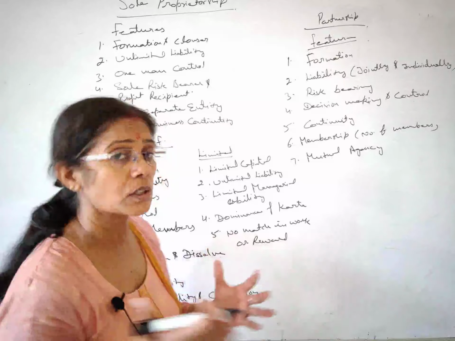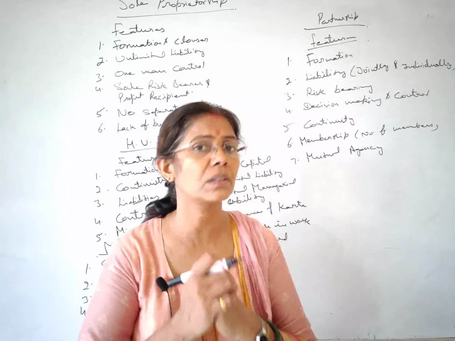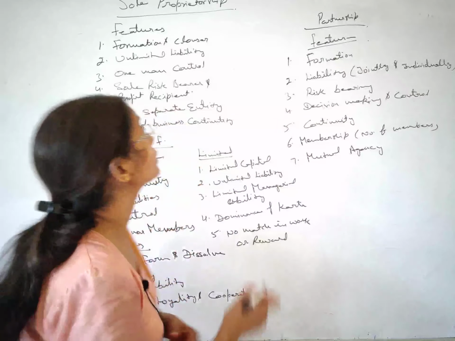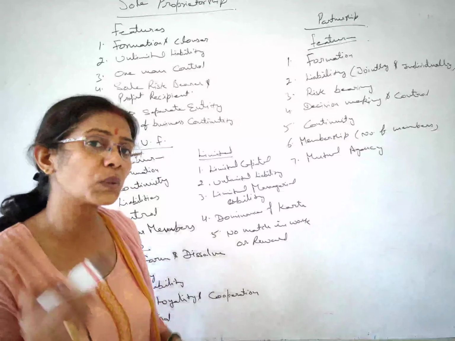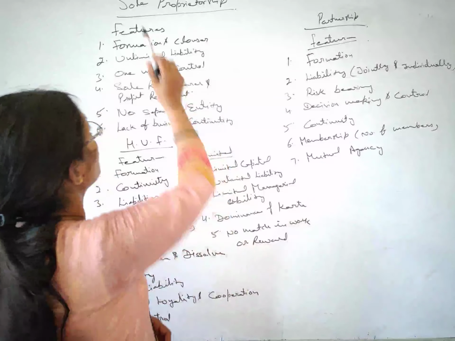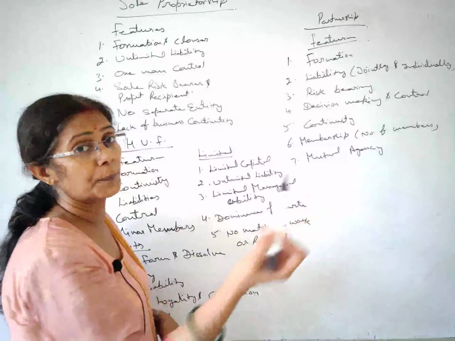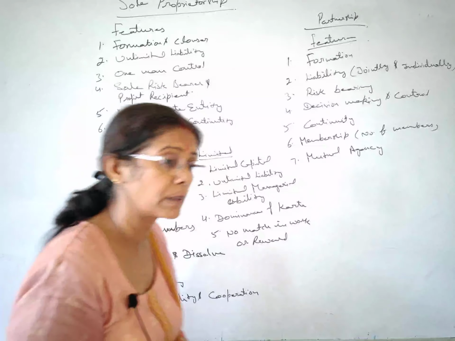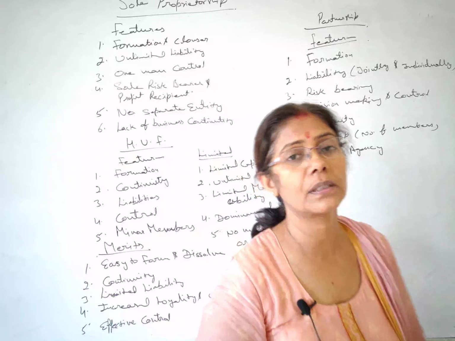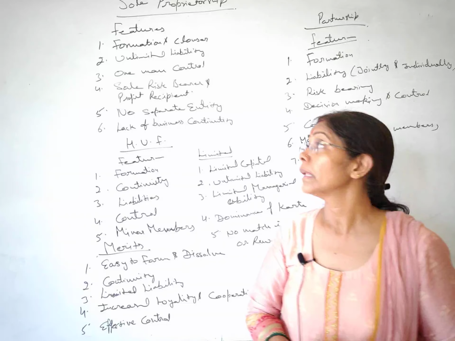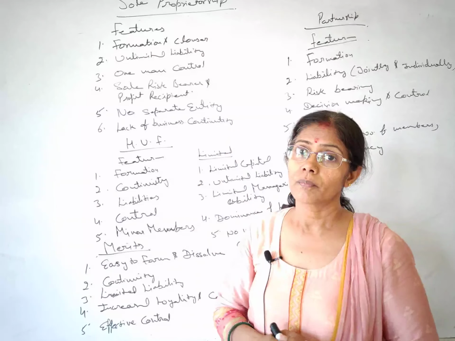Well, the first and simplest form of business organization is sole proprietorship. Students, as its name suggests, sole means single, proprietor means owner of that business. Here there is a single person who is doing the business, according to its name.